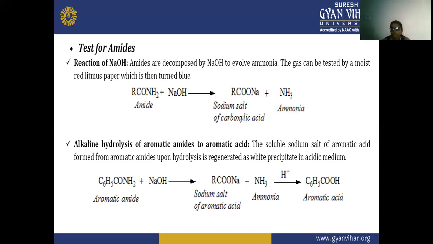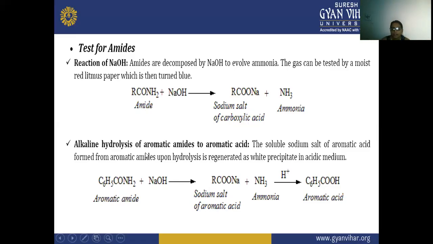The reaction is this: the amide, that is RCONH2, is reacting with sodium hydroxide, and there is a formation of the sodium salt of carboxylic acid, RCOONa, plus ammonia gas, as the NH2 gets an H and ammonia gas is formed.